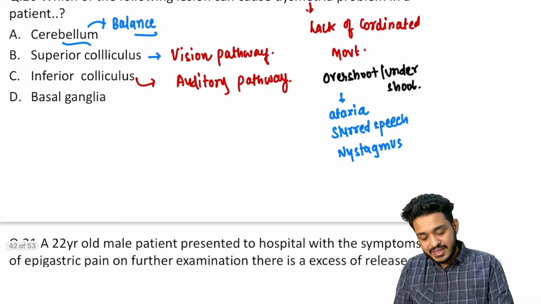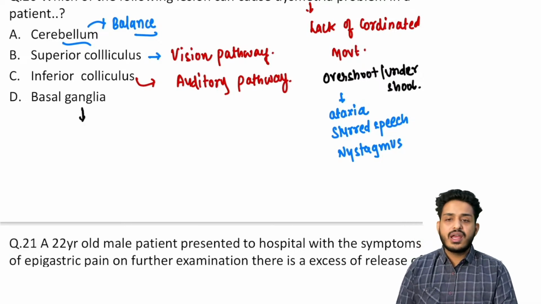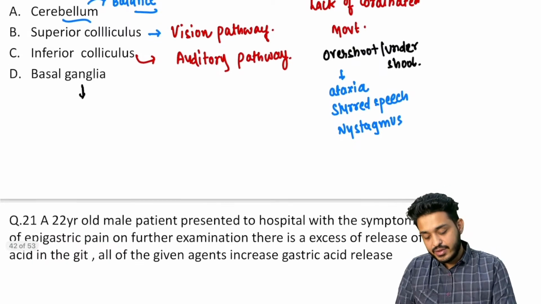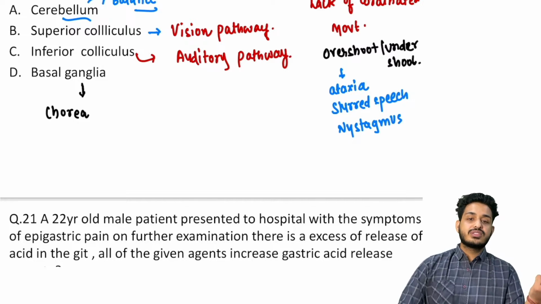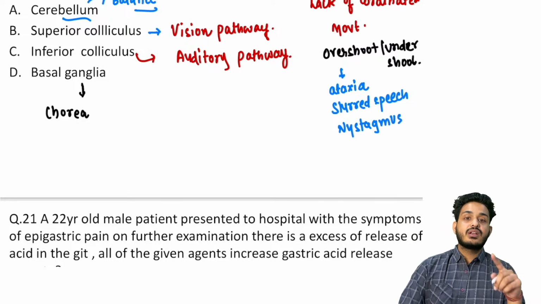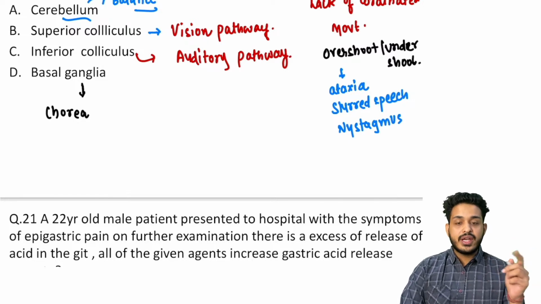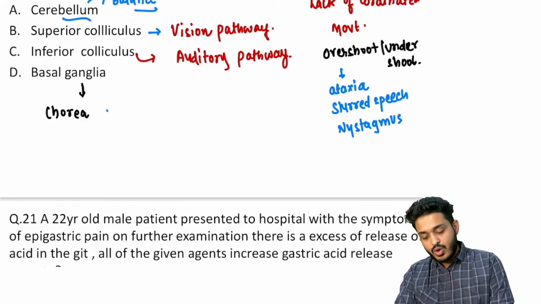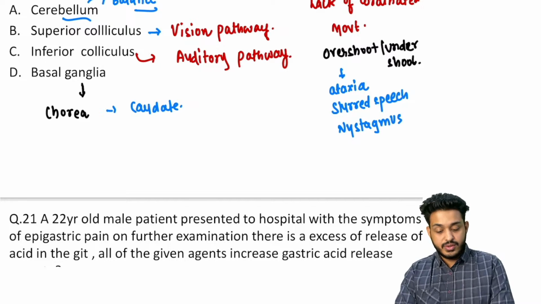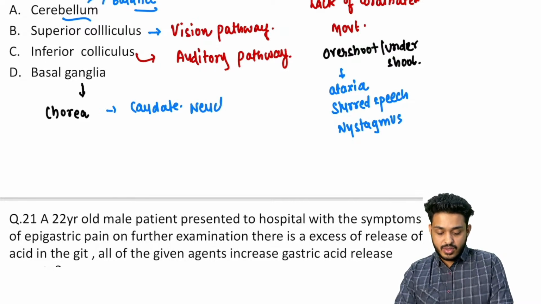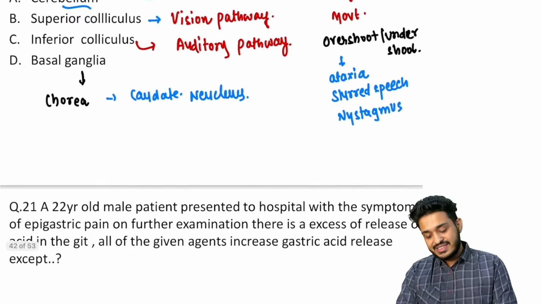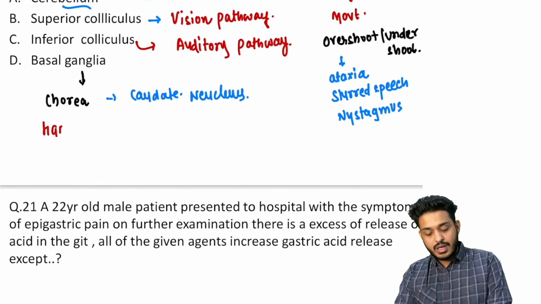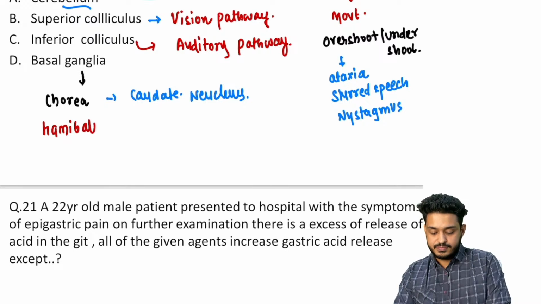Basal ganglia, you can have multiple things in the basal ganglia. You can have symptoms of chorea. If they have given you the symptoms of chorea, you will be thinking that the problem lies in the caudate nucleus. And one question they have asked you, let me write it for you. Caudate nucleus, if they talk about, this is going to be your chorea. And the question they have asked you is hemiballismus.